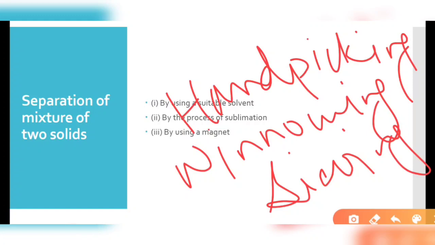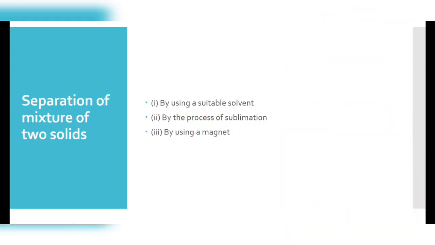Other than these, there are some solids which are completely mixed with the other, and we are not able to separate them by these three processes. So we need to apply other processes: first, by using a suitable solvent, by using the process of sublimation, or by using a magnetic method. So let's learn about these.